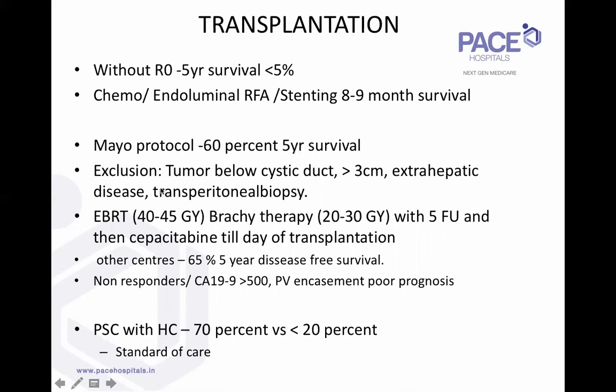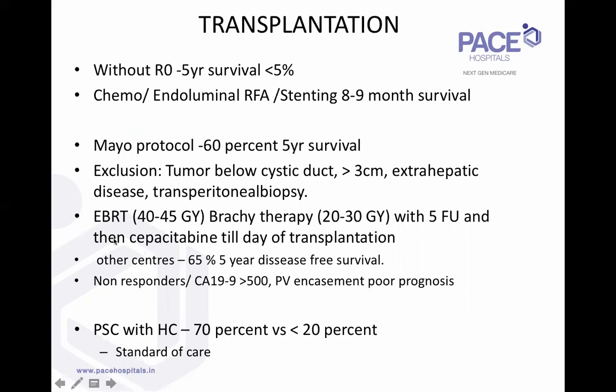60% 5-year survival. The same Mayo protocol was replicated with similar results in several European centers. There are some contraindications: tumor below the cystic duct, because once you go below the cystic duct, the tumor can spread into the pancreaticoduodenal lymphatics. So tumor below the cystic duct, tumor which is more than 3 centimeters in length, and any extrahepatic disease, obviously, and transperitoneal biopsy are contraindications.